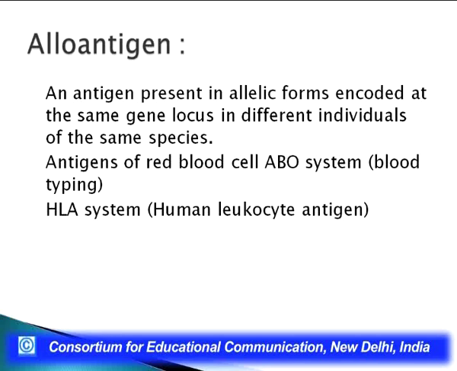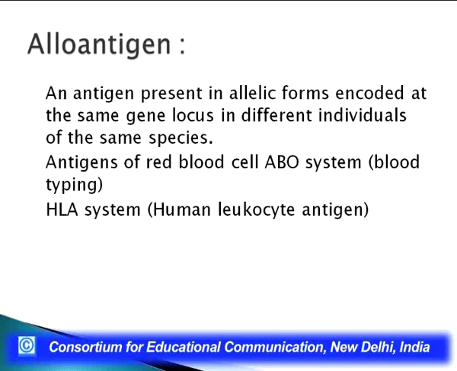So, at a particular locus in the genes of these different individuals belonging to the same species, we have different manifestations of this gene, or different allelic forms of that gene. Unlike the xeno antigen, where it was coming from an altogether different species, here the species happens to be the same. It is the same Homo sapiens we are talking about, the same human beings, but different individuals have a variety of allelic forms of a particular gene at a particular locus. That is called allo antigen.